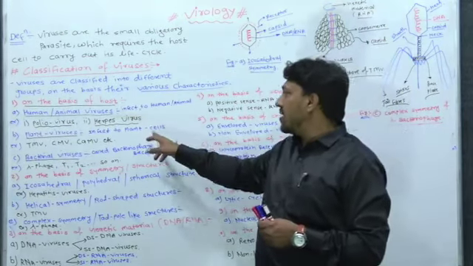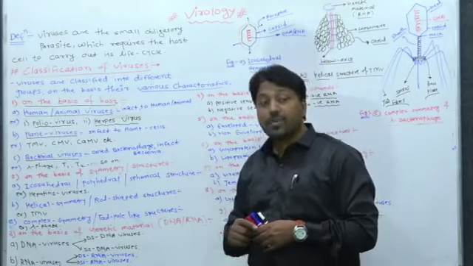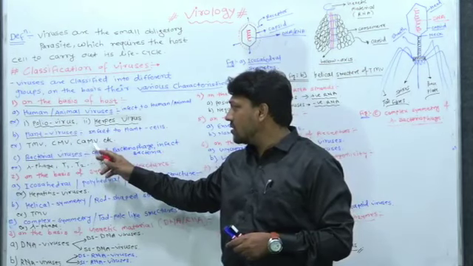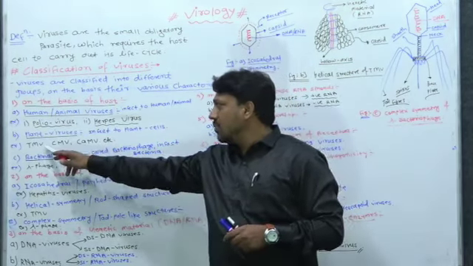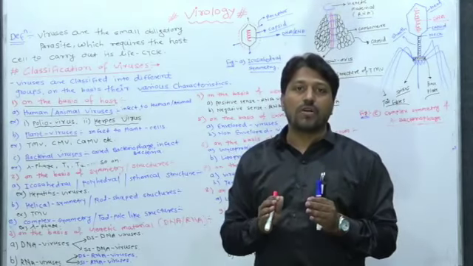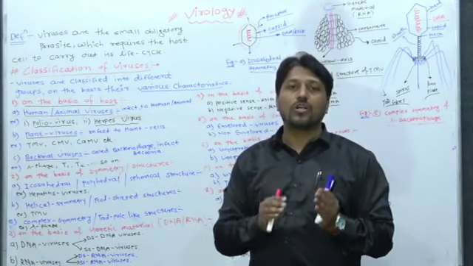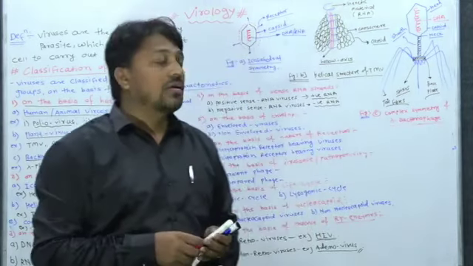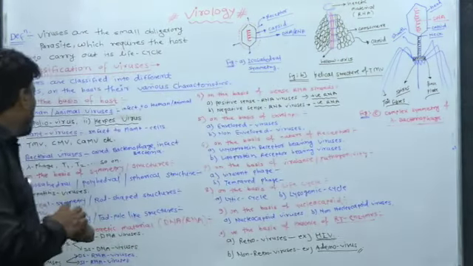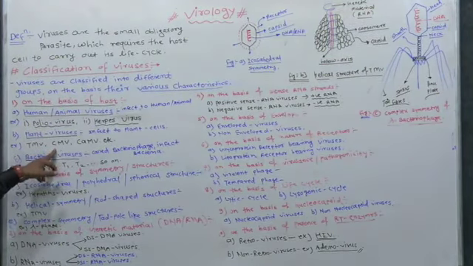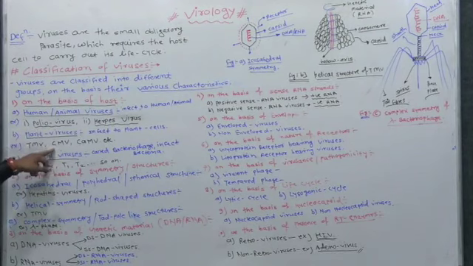Examples of plant viruses are TMV, CaMV and CMV. TMV means tobacco mosaic virus, CaMV means cauliflower mosaic virus, and CMV means cucumber mosaic virus. In this way, these viruses belong to the plant family, or infect the plant.